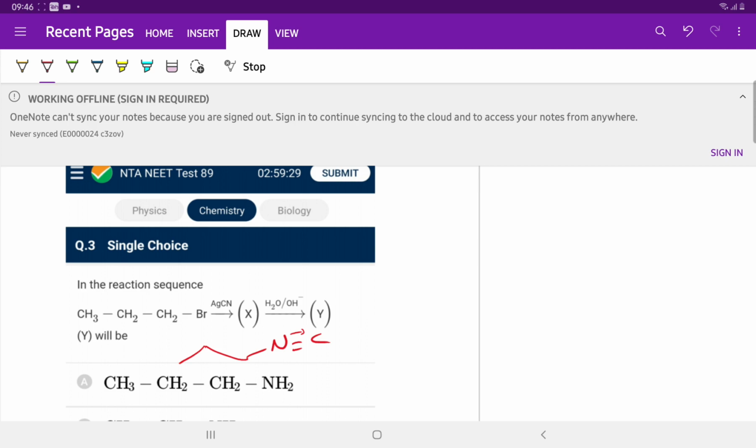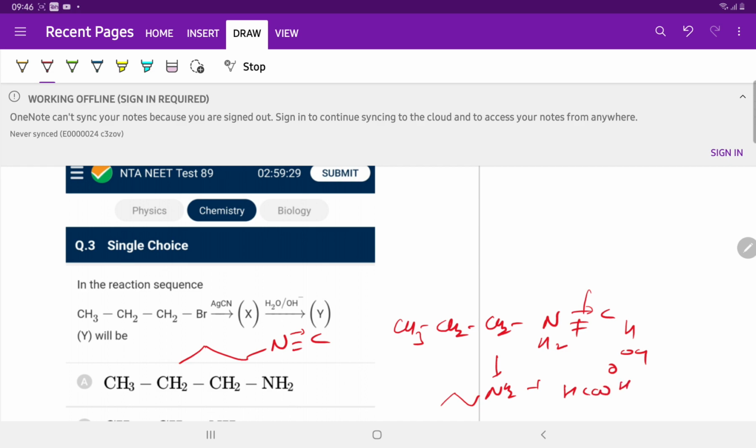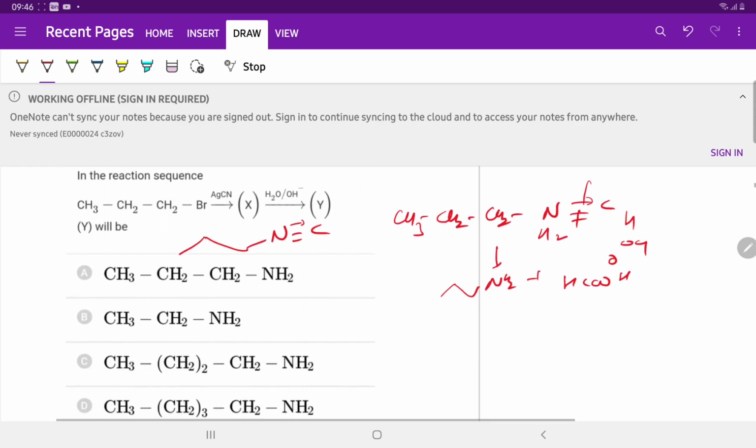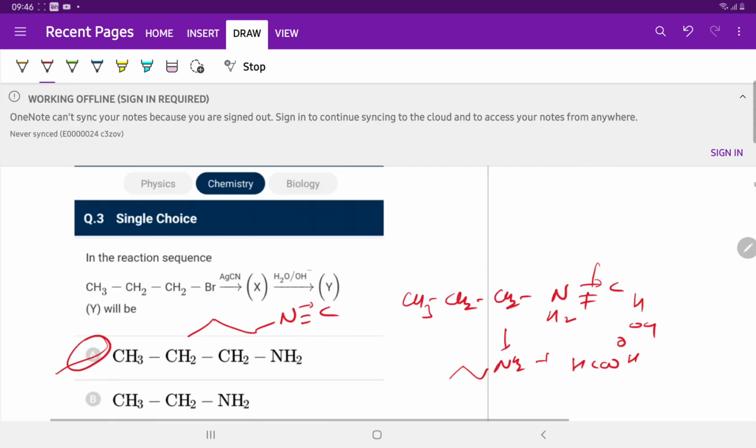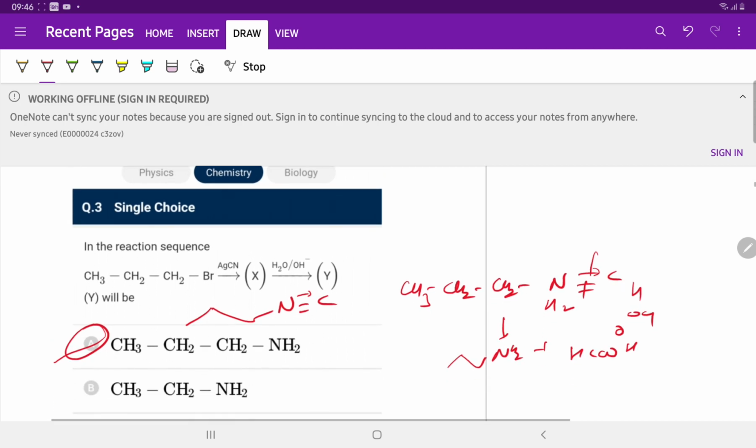On hydrolysis of isocyanide, with H2O, the products are propylamine, propanamine, and formic acid, HCOOH. So the product is propylamine. So question number 3, the answer is A.